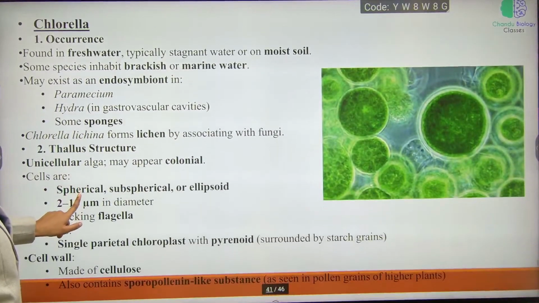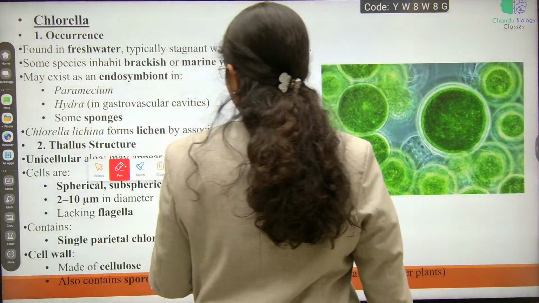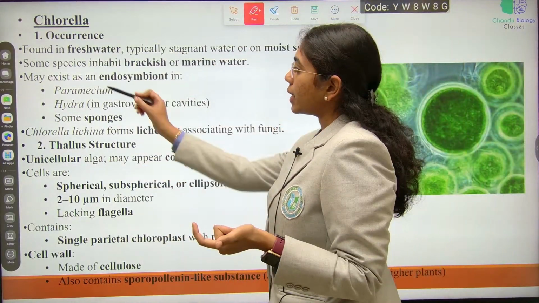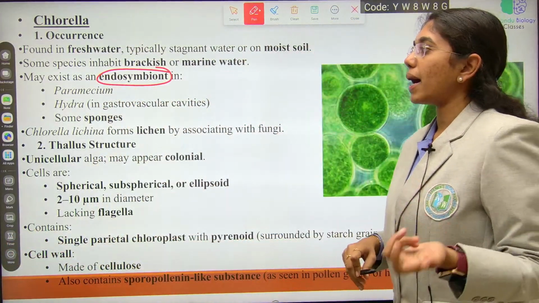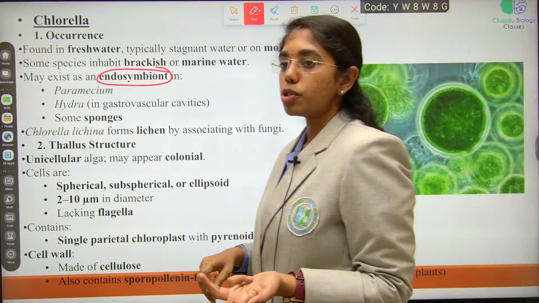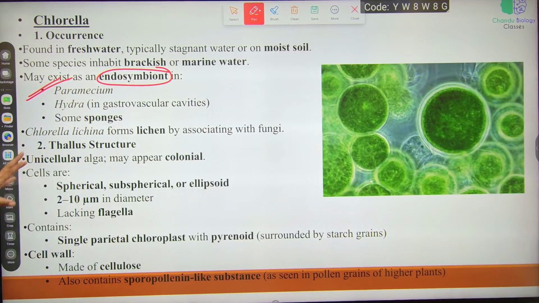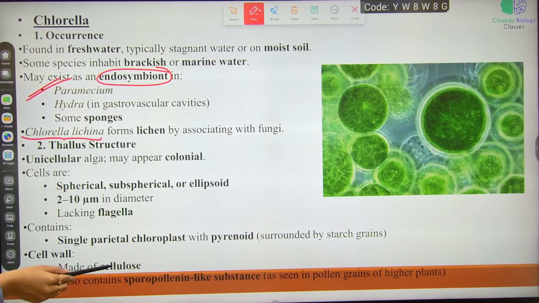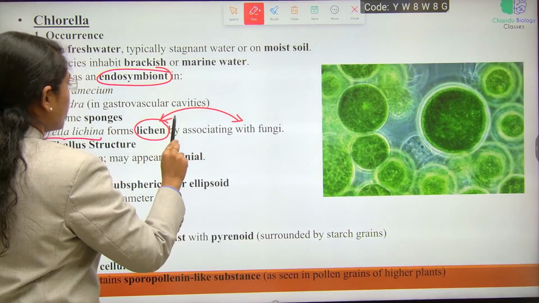First we will see unicellular green algae, that is Chlorella species. What is the occurrence of Chlorella? They can be in fresh water, marine water, and they can also be present as endosymbionts in Paramecium, Hydra and some sponges. Next, Chlorella lichena. They form a lichen association with fungi.